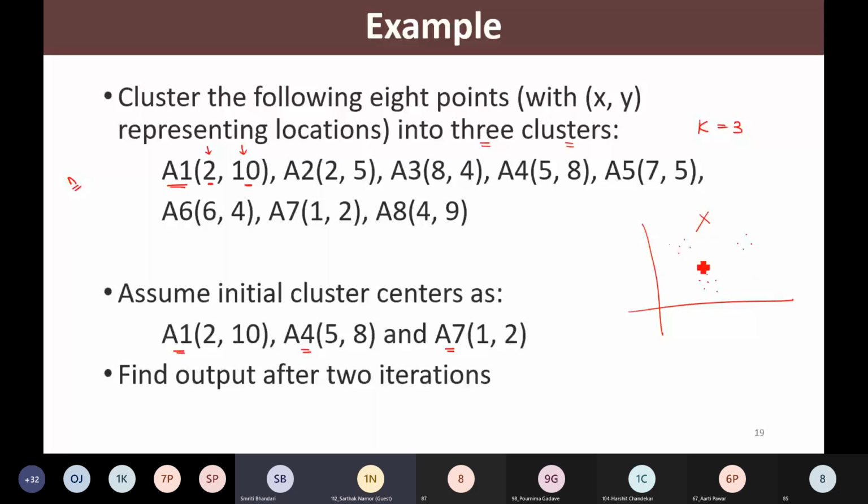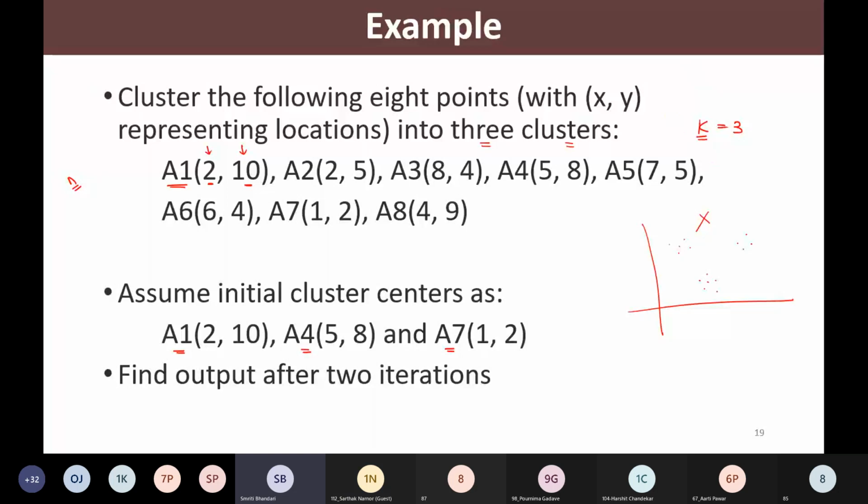Yes, ma'am, how do we know that there are only 3 clusters? There may be 4, 5. That is actually the limitation of K-means clustering. If we want to go for K-means clustering, we need to know in advance in how many clusters we need to segregate our data. So K must be known.